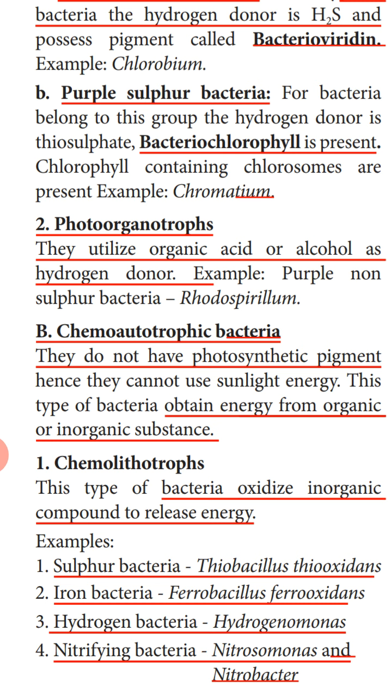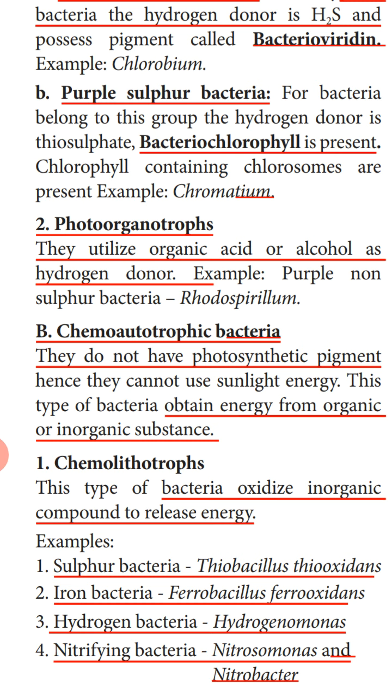So they are also classified into two types, chemolithotrophs and chemoorganotrophs. Chemolithotrophs, this type of bacteria, oxidize or break down the inorganic compound to release the energy. Examples: sulfur bacteria, iron bacteria, hydrogen bacteria, nitrifying bacteria.